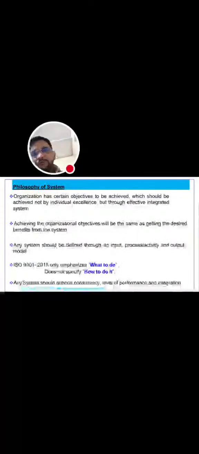This is how to read the standards. Shall is mandatory, and should is a recommendation, and note is guidance or clarification, such as this guidance only. The philosophy of the standard is what to do, and how to do, the standard cannot tell. And for how to do, we need to make our procedures, WIs, SOPs and work standards.